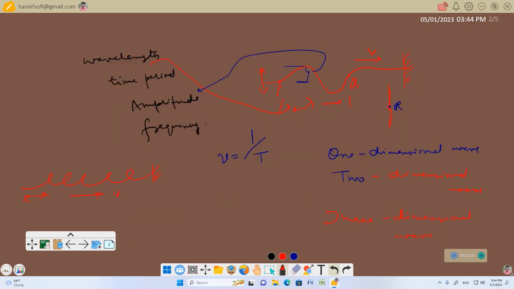Then we define these certain parameters, wavelength, time period, amplitude, and frequency. Then I told you wave can be one dimensional, two dimensional, or three dimensional, depending on the number of dimensions in which the energy is being propagated by the wave.